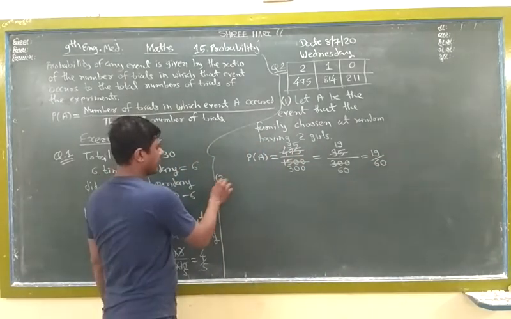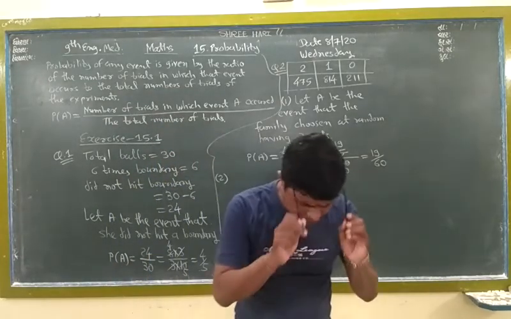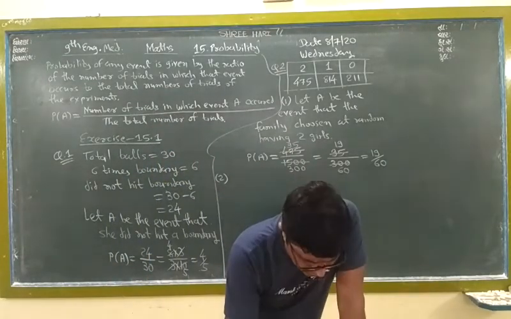Now the second part. What is given here? 1 girl.